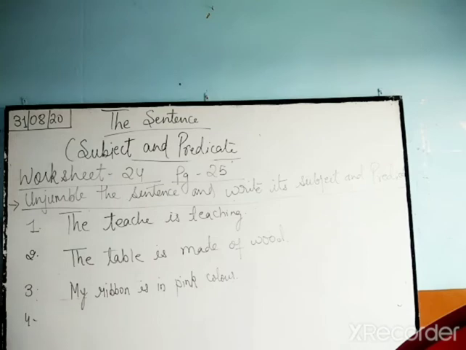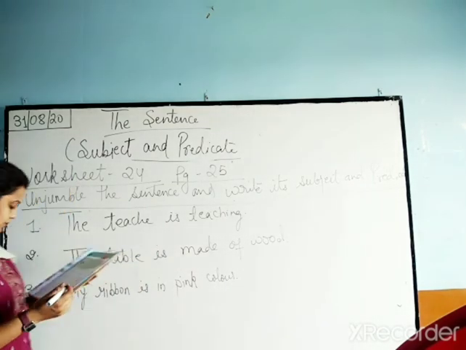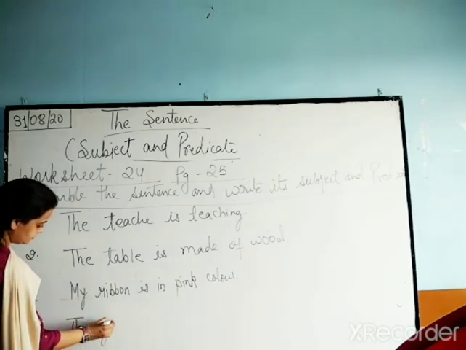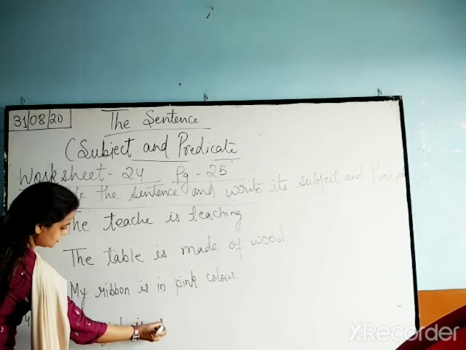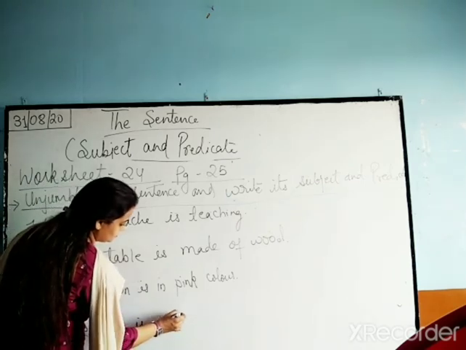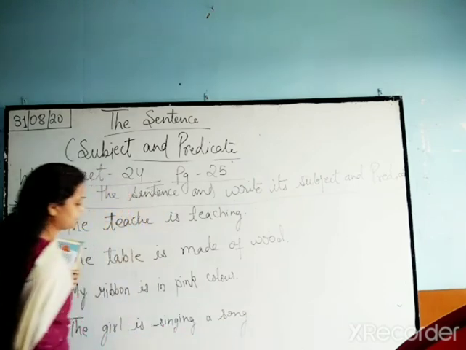Fourth one: girl singing is the song. So the girl is singing a song.